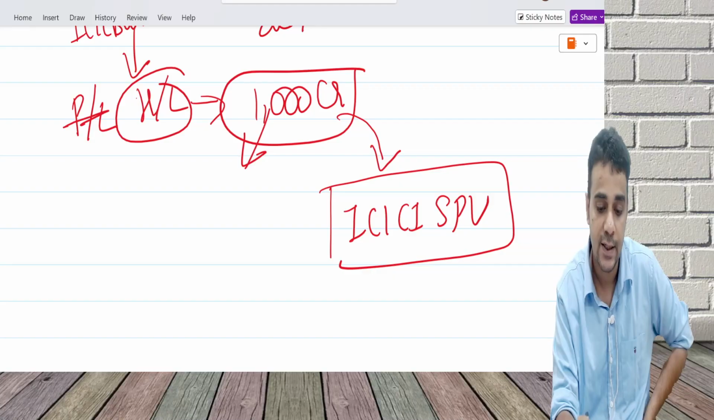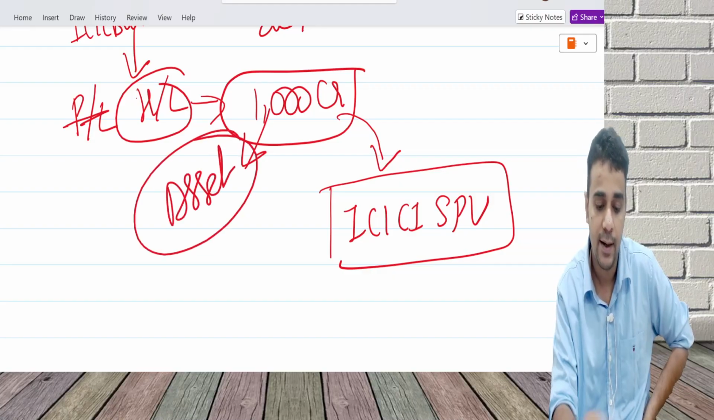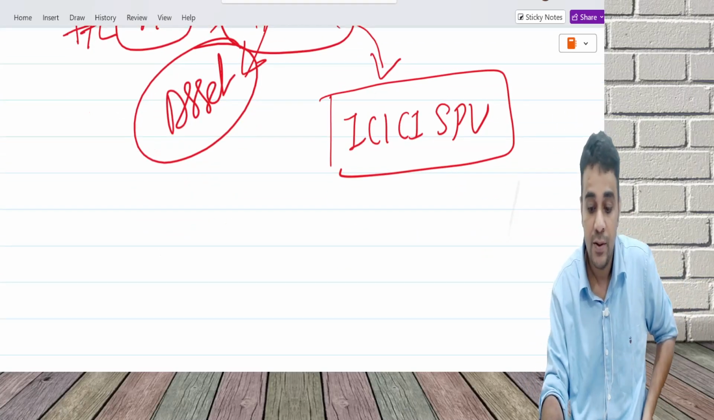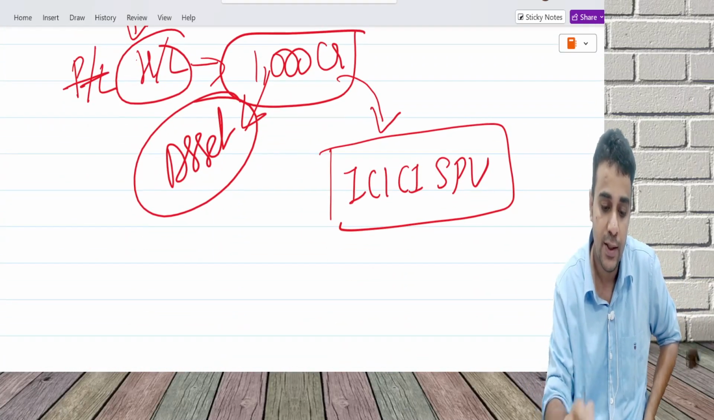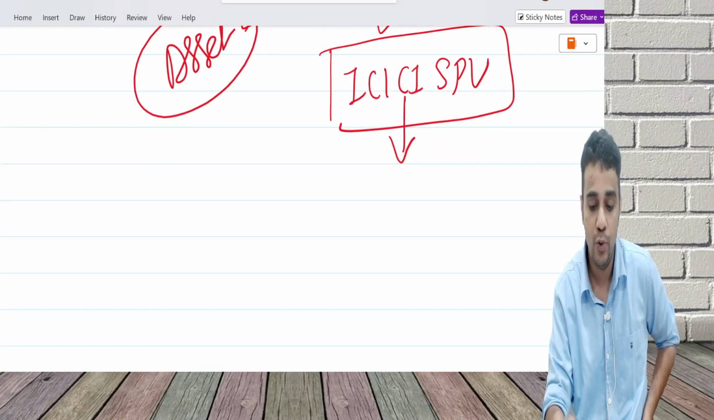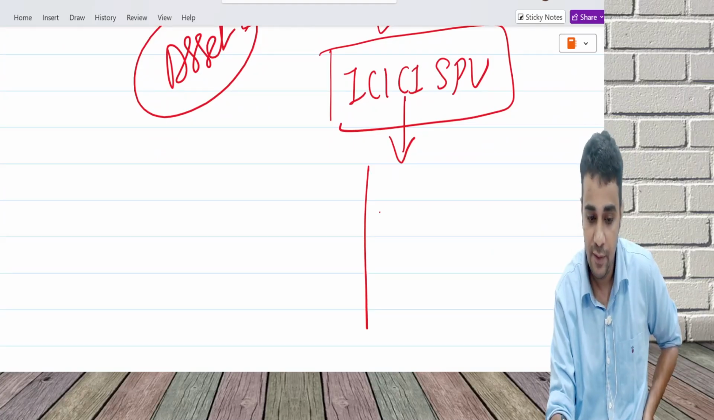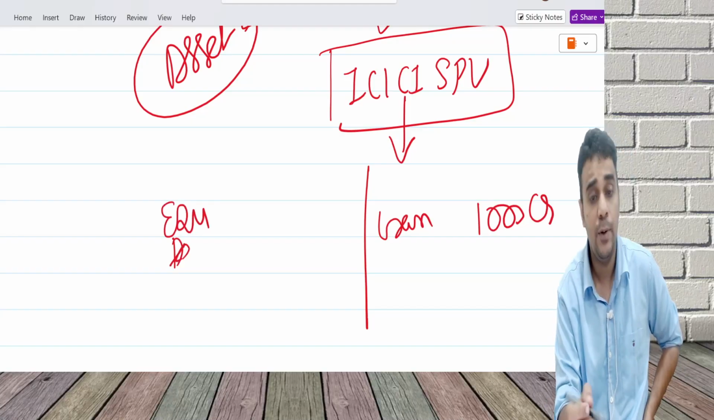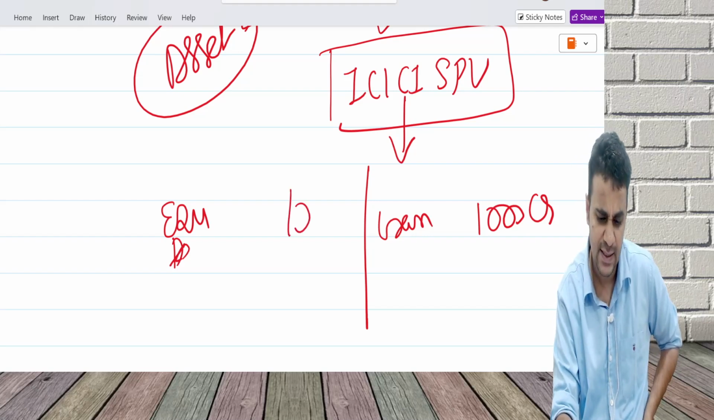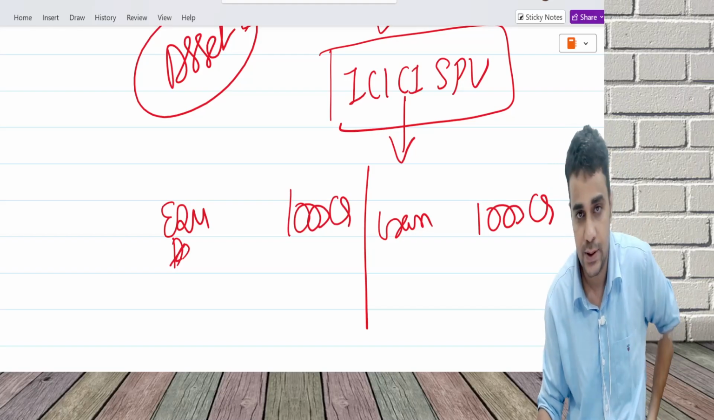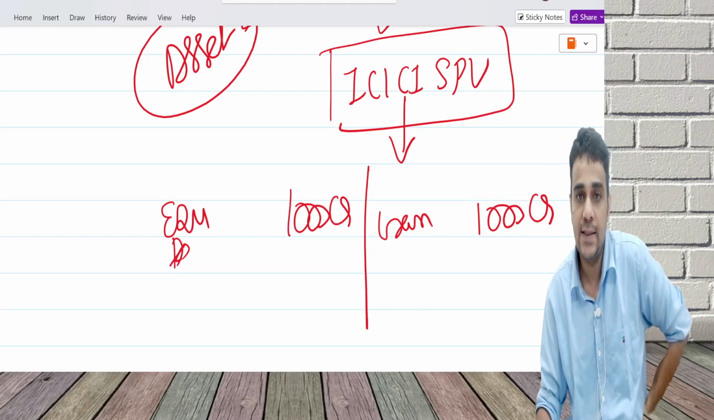This is an asset for me. For ICICI Bank, it's an asset. I transfer my asset to another entity. ICICI Bank is called an originator. This entity, if I prepare their balance sheet, will have this loan on the asset side. They will raise money in the form of equity, mostly from investors. They may raise some 1,000 crore, and this money will be paid to ICICI Bank now itself.